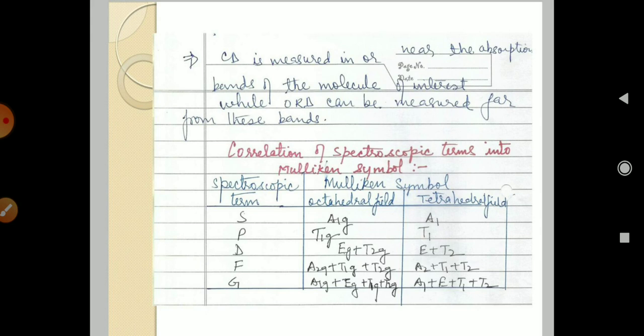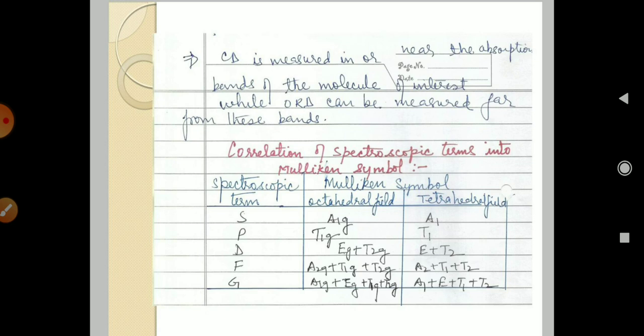So the correlation of the spectroscopic term into the Mulliken symbol: you can see the spectroscopic terms S, P, D, F, G for the orbitals, and the Mulliken symbol for the octahedral and tetrahedral. For octahedral, the Mulliken symbol for S is A1g, and for tetrahedral it is A1.